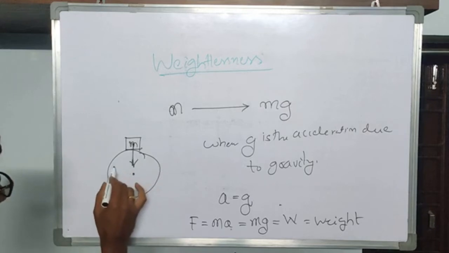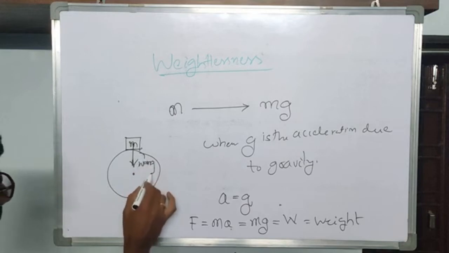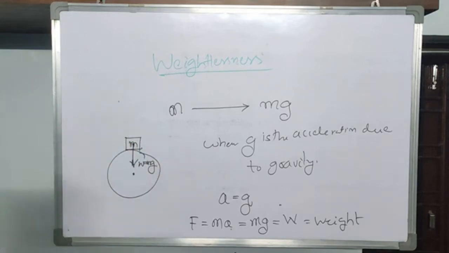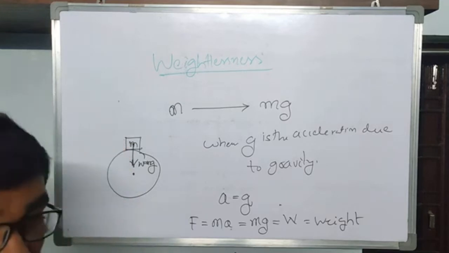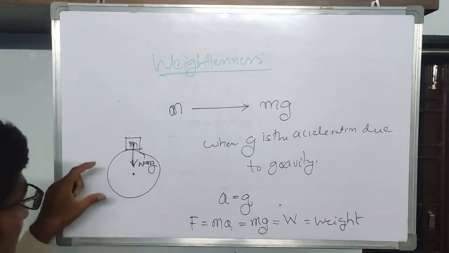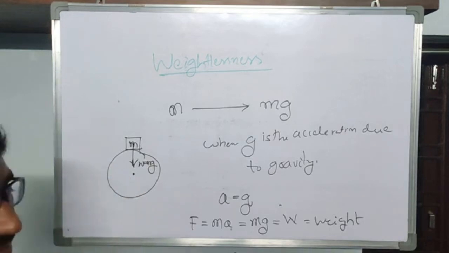We call this downward force the weight of this object. In place of this object, you may take a person standing on the surface of the Earth. So his weight is always acting downwards, towards the center of the Earth.